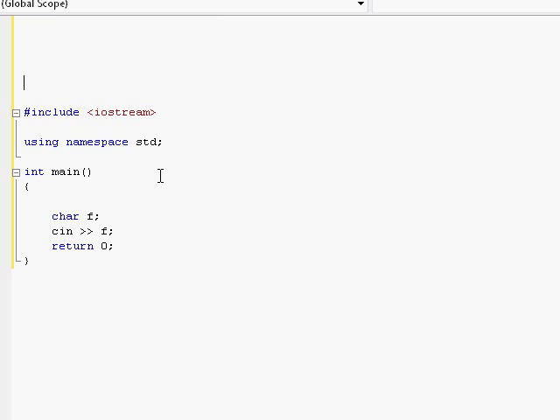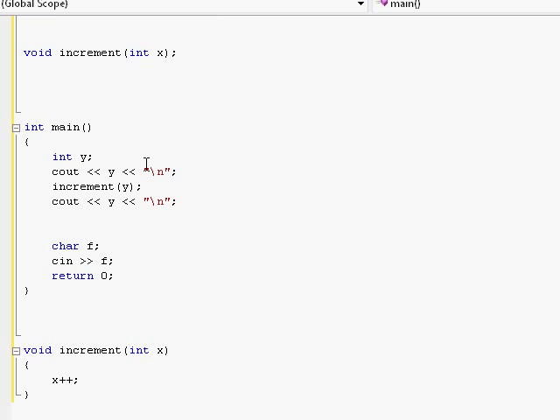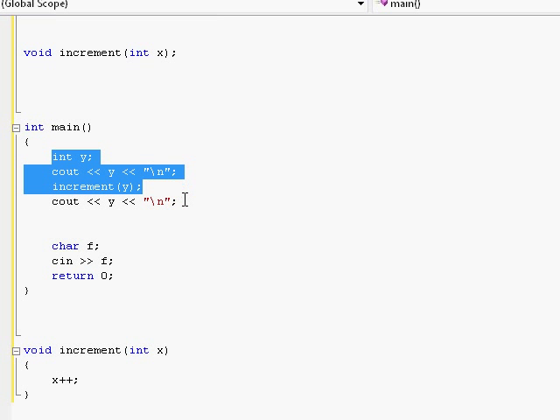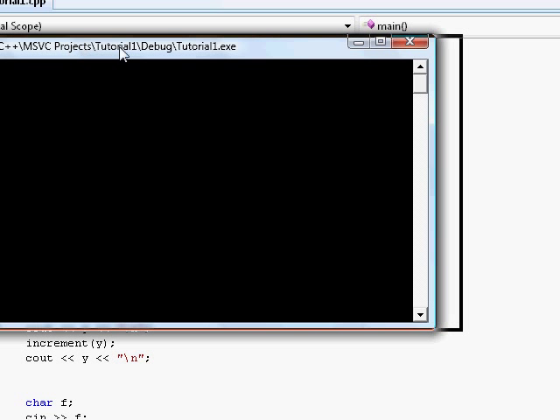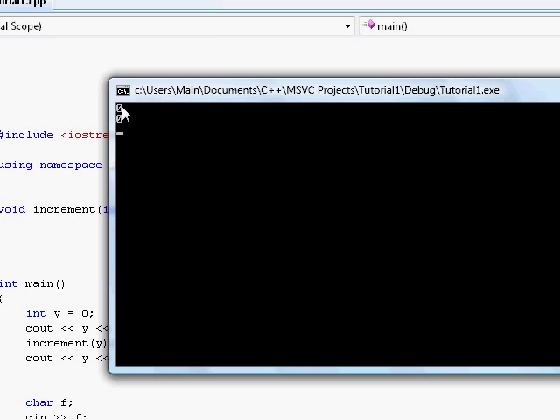And we even learned that even when you pass variables into functions and you try to do stuff to make those variables change, it still won't help, because when you pass variables into functions, all that happens is that a local copy of the variable is made. So like right over here, when I made a function called increment, which takes a variable, integer x, and increments it by 1, and then in my main function over here, I create my variable y, I print out what it has, and then I try to increment it. But when I print it out again, of course first by giving it 0 or something, I find out that the increment function didn't help. It stays 0, even though I passed the variable into the function to increment.